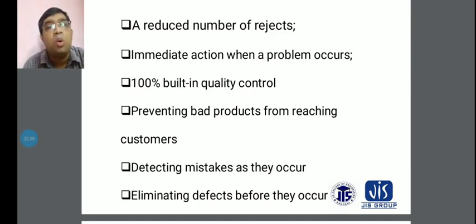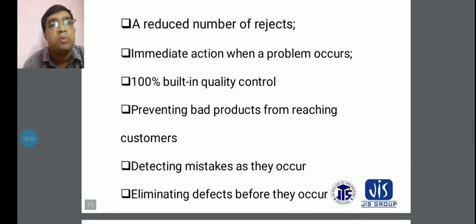That means quality control is much more essential in each and every production industry. Companies that control their quality satisfy their customers, and the product is up to the mark for the customer's needs and satisfaction. You have to control your products and not compromise on the cost of products. These things are concentrated in the 100% built-in quality control through the implementation of Poka-Yoke. This is another type of advantage here.